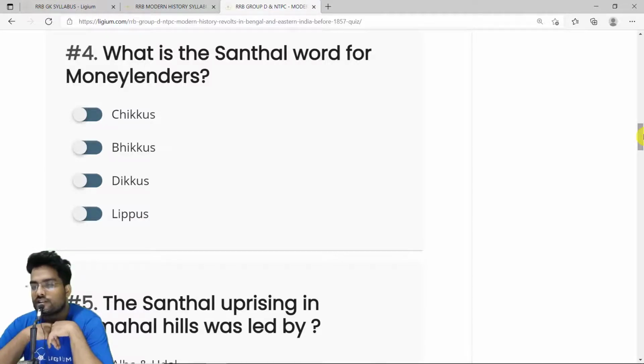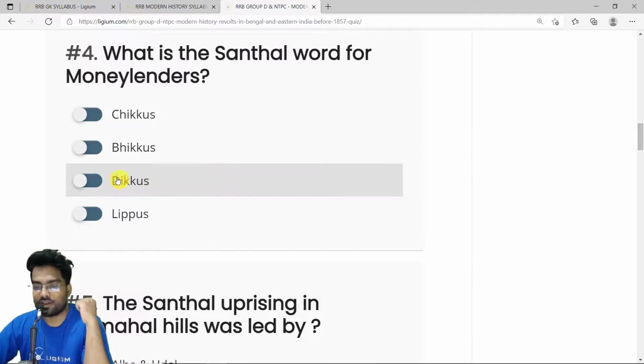Slowly these moneylenders started giving money to the Santals, who couldn't give it back, and were therefore forced into slavery. They were forced to sell their women and their land, and that is why they gave a name to the moneylender. It was known as Dikkus. The correct answer is Dikkus.